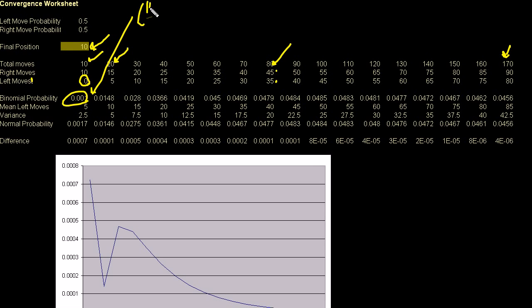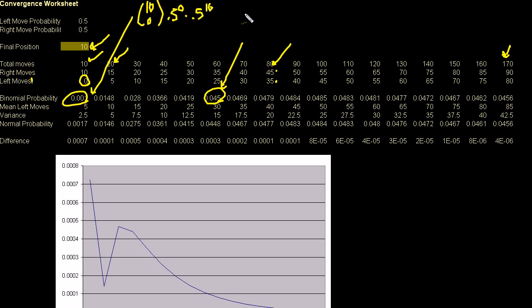This is 10 choose 0, and we know what that is. That's 10 factorial over 0 factorial times 10 minus 0 factorial, times 0.5 to the 0 times 0.5 to the 10. That's where that number comes from. If I go to, let's say, this one right here, let me write out how it is calculated, because I think it's interesting.